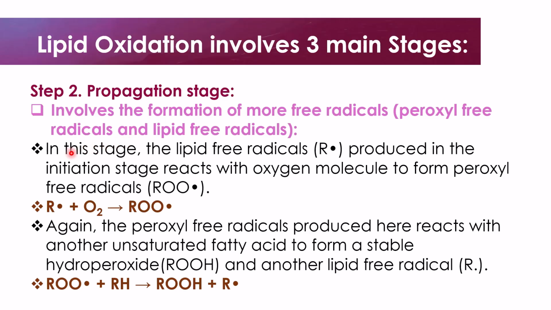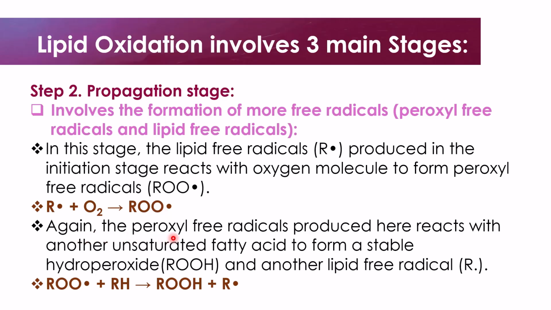What you have to note is that in this stage, the lipid free radicals produced in the initiation stage react with oxygen molecules from the atmosphere or the surrounding to produce peroxide free radicals.